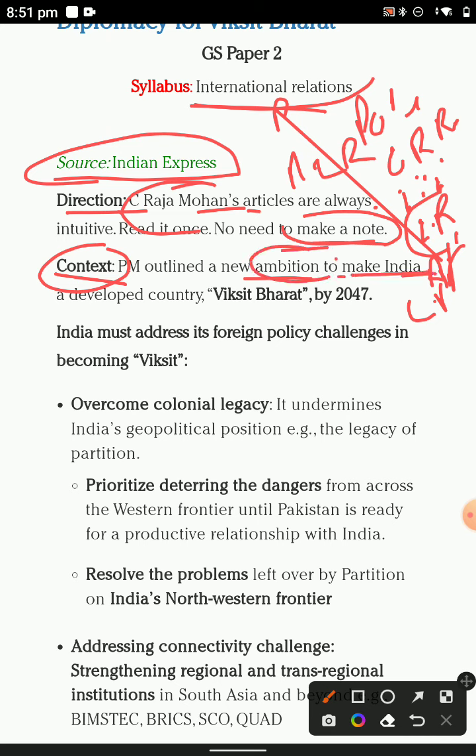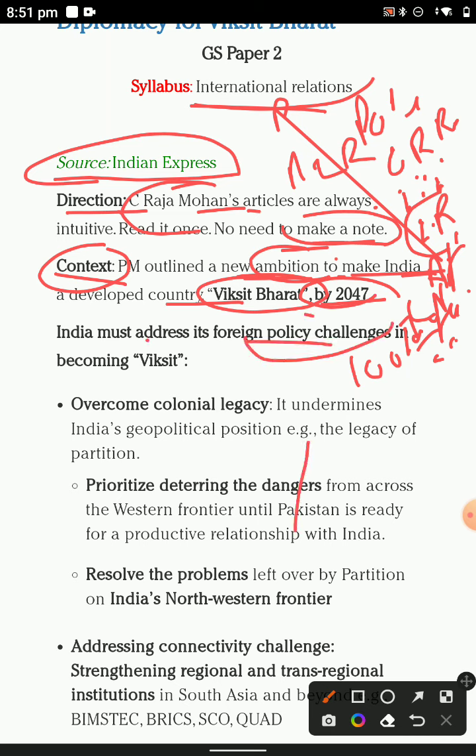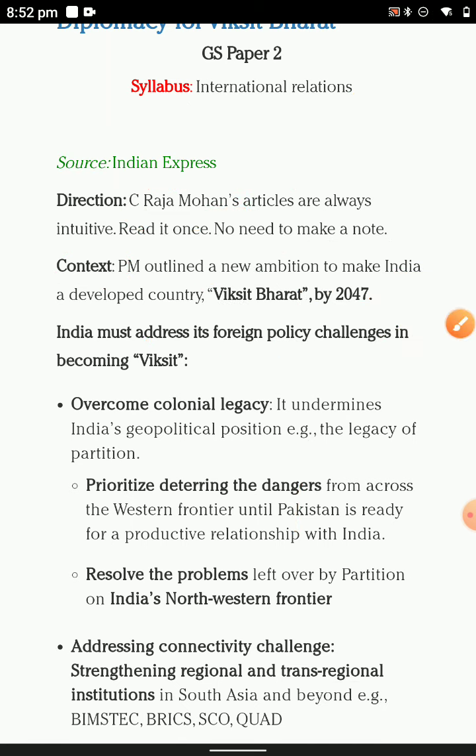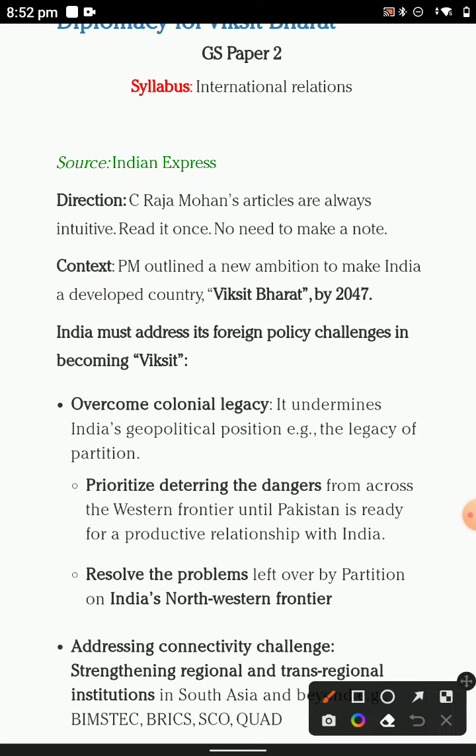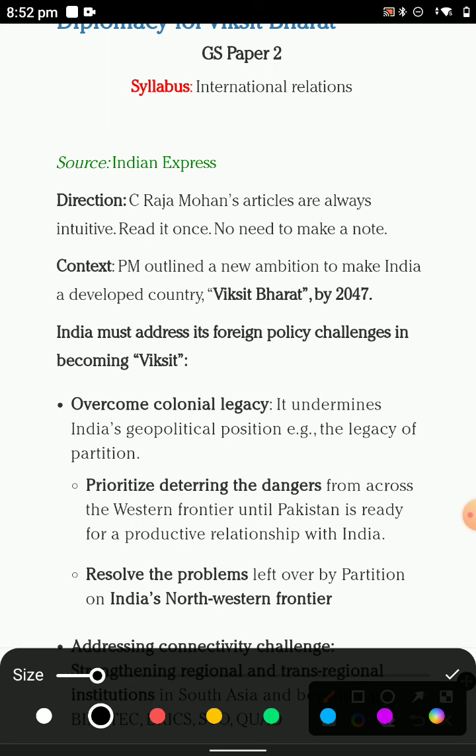ambition of making India a developed country, Viksit Bharat, in 2047, when we celebrate 100 years of independence, and it must address the foreign policy challenges of Viksit Bharat. Because I boycott foreign goods, and I have realized self-awareness. You are self-sufficient. You know what self-sufficient is: I am not dependent on China, on semiconductors, on Taiwan. Also I have my own indigenous.